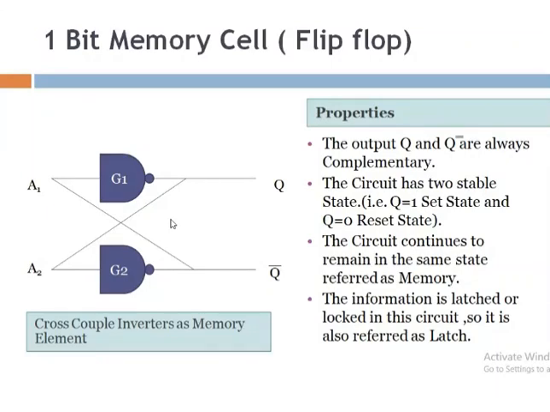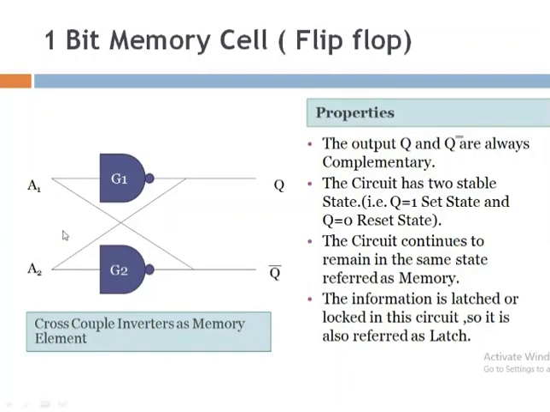So continuously the lift will be at the fourth floor. When a new input is applied, suppose anyone wants to use the lift, then the lift will change its state. So the same thing is here.